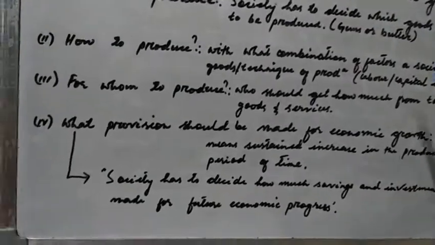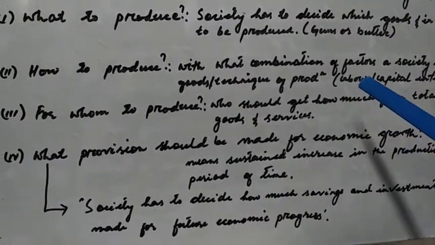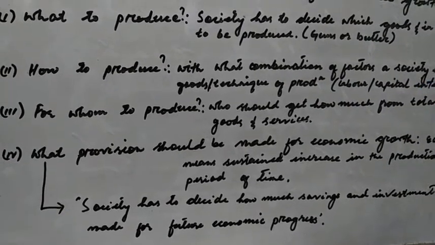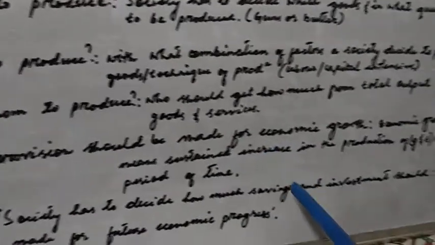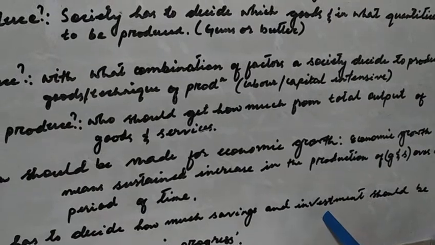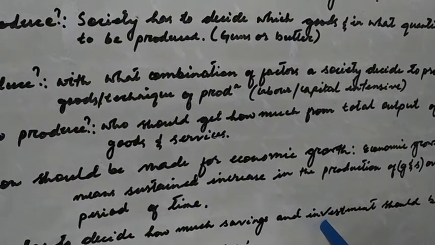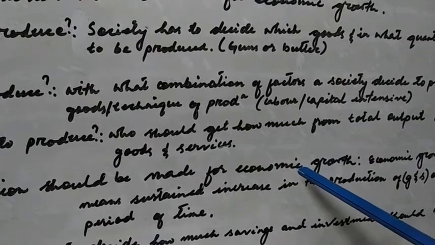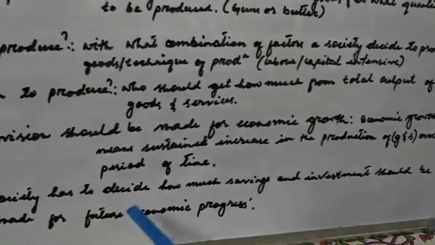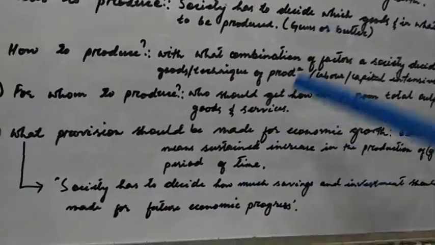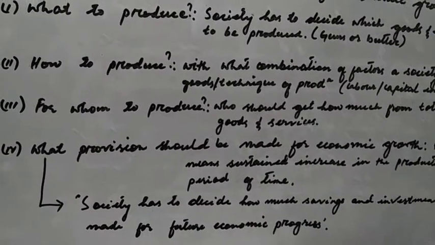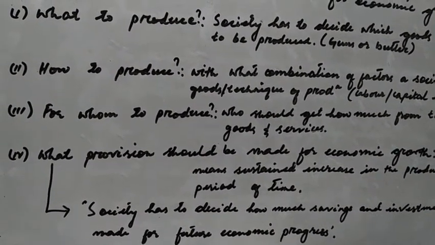Under this problem, a society has to decide how much savings and investment, that is, how much sacrifice of present consumption should be made for future economic progress. How much of your present consumption has to be sacrificed for your future progress.